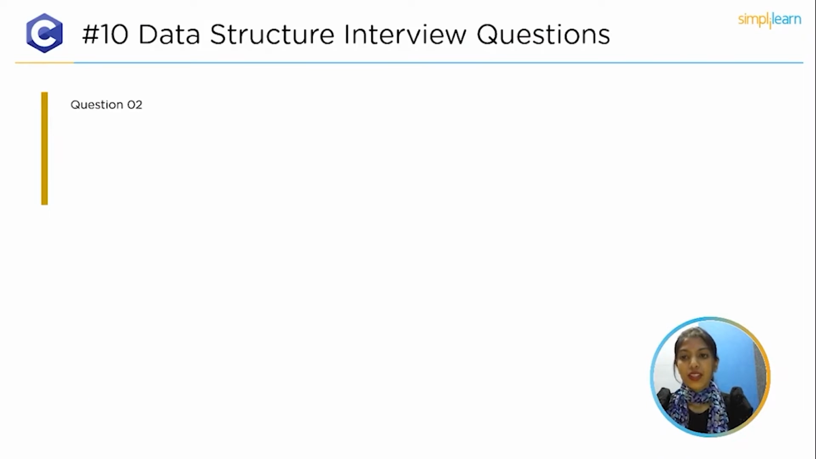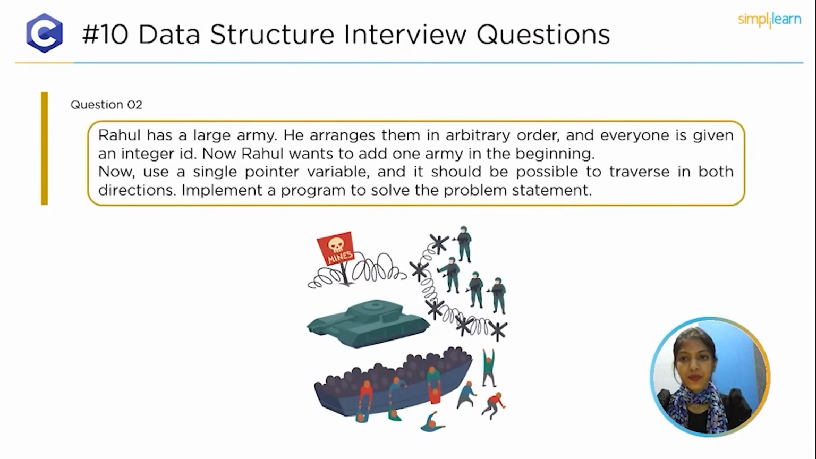and as you can see the list of items are 20 and 30. Top second question is, Rahul has a large army. He arranges them in an arbitrary order and everyone is given an integer ID. So now Rahul wants to add one army in the beginning. Now use a single pointer variable and it should be possible to traverse in both directions. Implement a program to solve the problem statement.